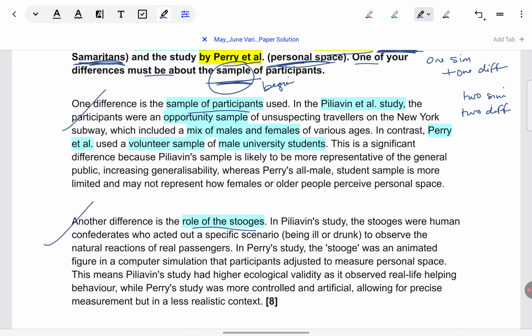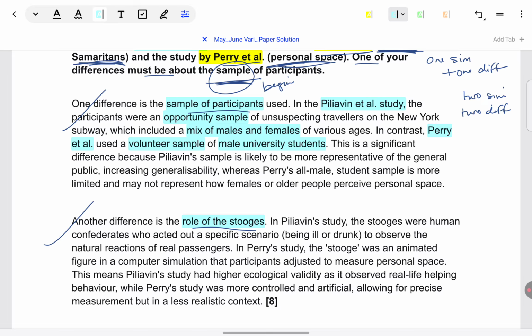And of course, there should be a conclusion at the end of the point. You have to explain this difference, as the mark scheme says. So, okay, we understand Piliavin had a different method, Perry had a different method, Piliavin had different features, Perry had different features. So, what? What does this tell us about one study in relation to the other?